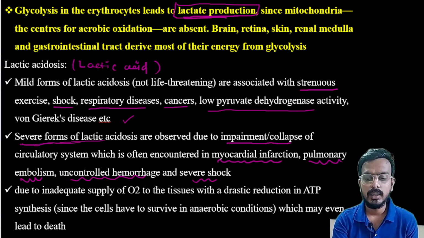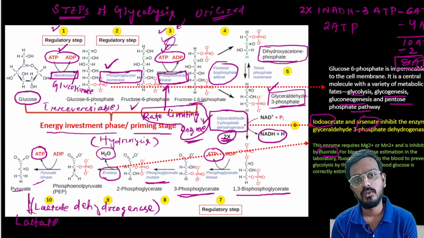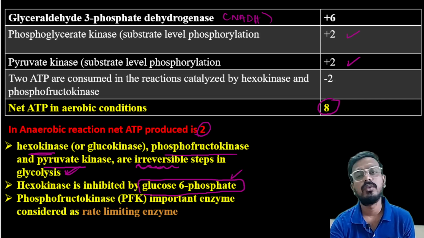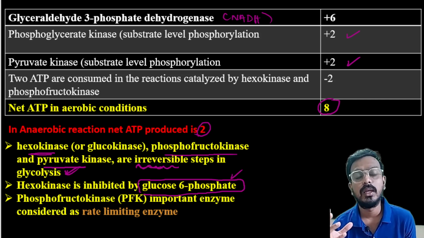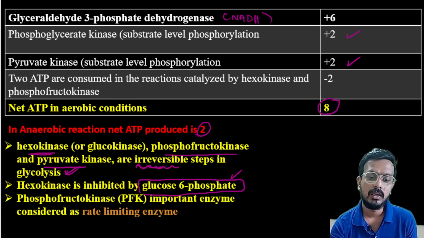In that case there is overproduction of lactate. We discussed how glucose is converted to glucose 6-phosphate, then to fructose 6-phosphate, and all the steps of glycolysis. We also saw where energy is produced. Total 10 ATP is produced and 2 ATP is consumed, so the total net ATP we get is 8.